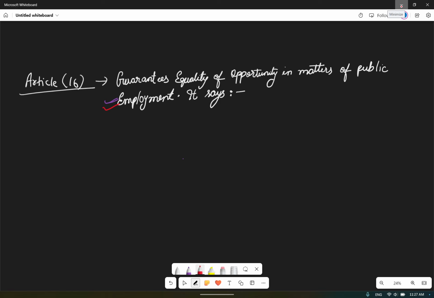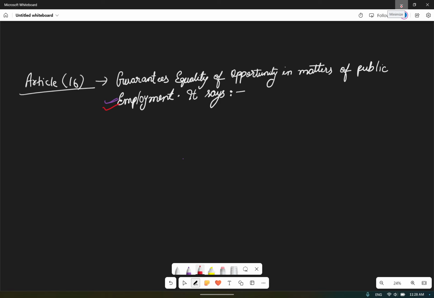The state shall not discriminate against any citizen on grounds only of religion, race, sex, caste, but there are some exceptions where they can uplift the people present on the lower level of the social strata. So government can provide reservation to such people so that they will be uplifted within society. Article 16 provides equal opportunity for those people.